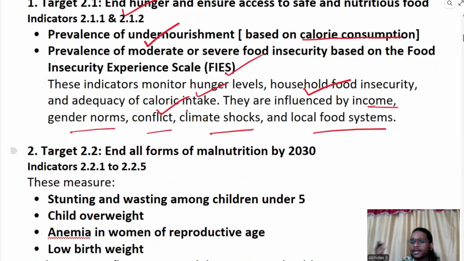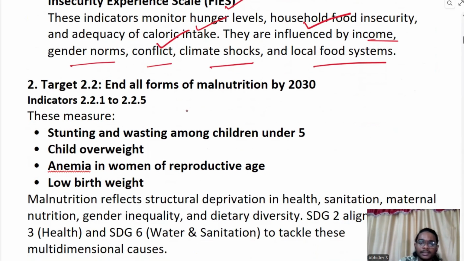Like you need to end hunger and ensure safe and nutritious food. How can you measure this? We can measure this by actually checking whether they are consuming it. So we will be using the calorie consumption method. Then the second target is to end all forms of malnourishment by 2030.